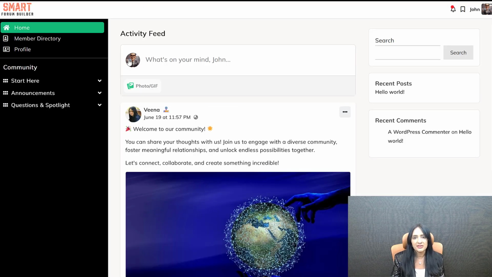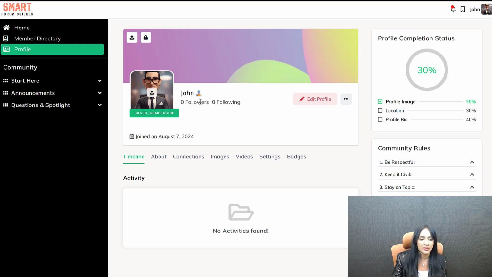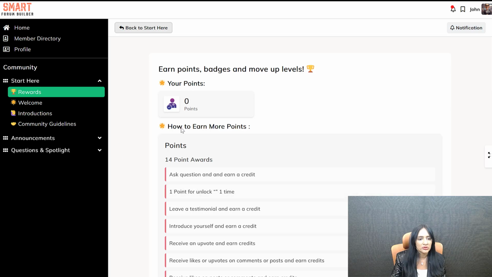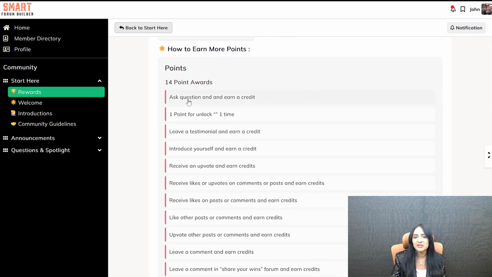Let me show you how you can test this. So here I'm logged in as a new user. You can register a new account for testing purposes, and then you can go to your community site, your dashboard, and that's where I am right now. And I'm going to click on rewards to show you what a new user is going to see here. You can see here 0 points because they have just started here. You can see here it shows different ways they can earn points.